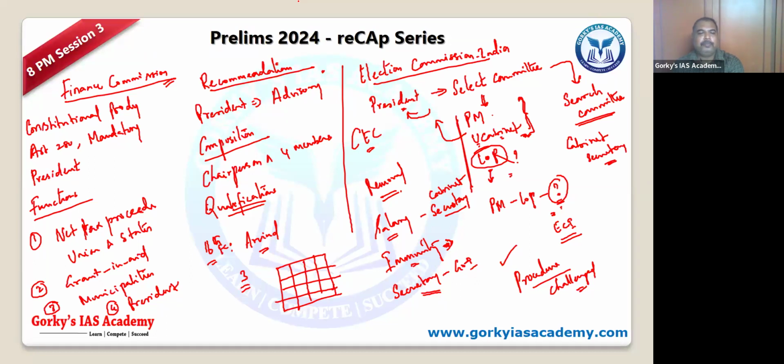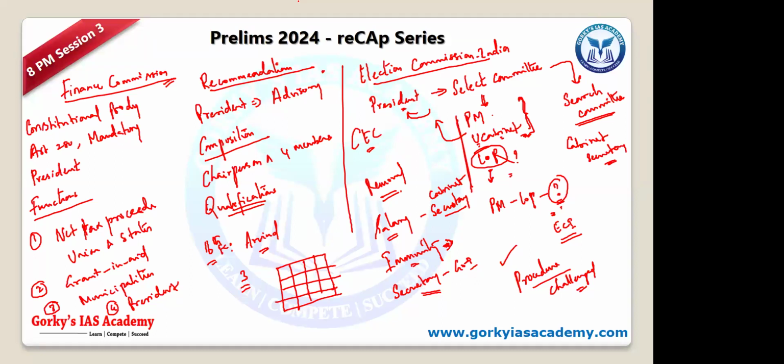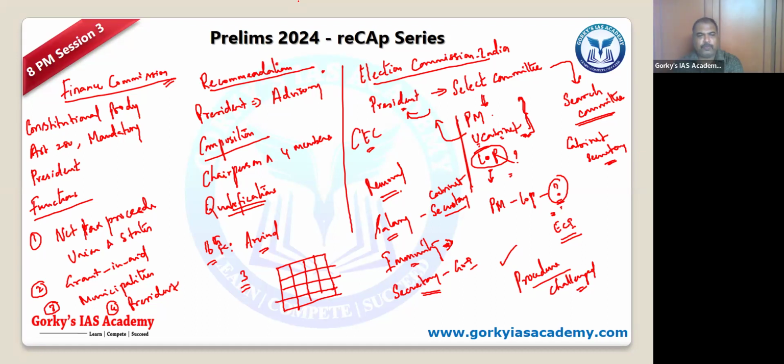How powerful is it? Sir, it's recommended... the bill submitted by it cannot be altered. It should be accepted as it is. Okay.